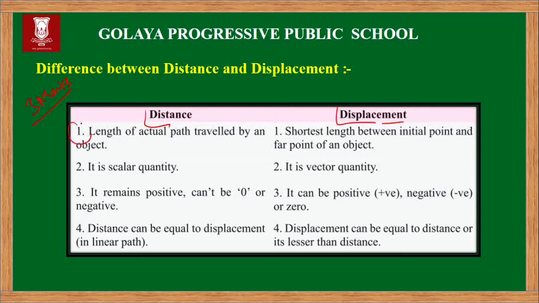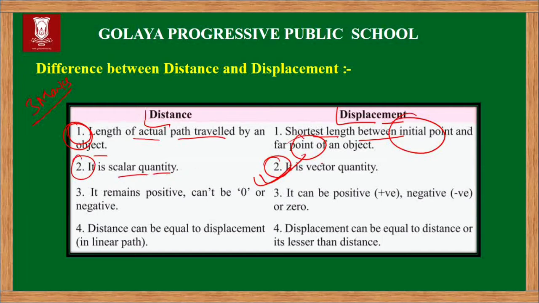We have learned in the previous section that distance is actually the total path or the actual path traveled by an object, whereas displacement is simply the shortest length between the initial point and the final point of an object. And as we know very well, displacement is a vector quantity, whereas distance is a scalar quantity.